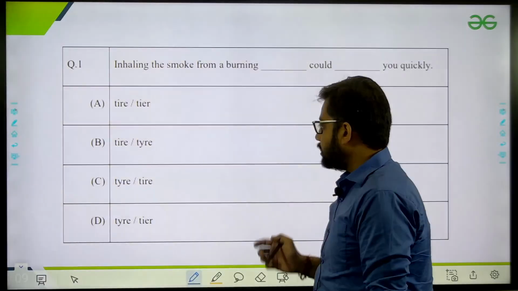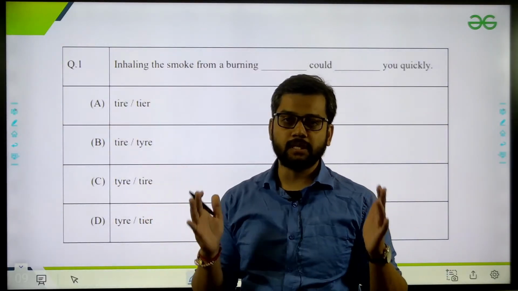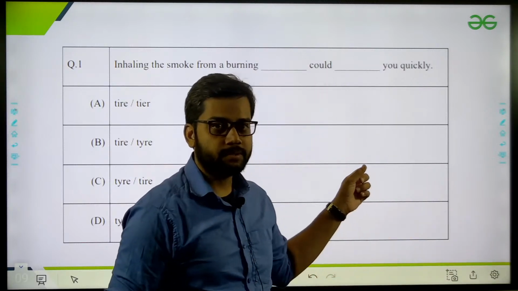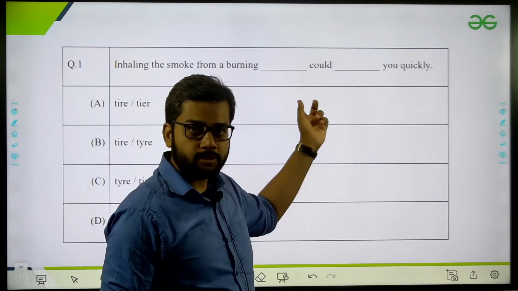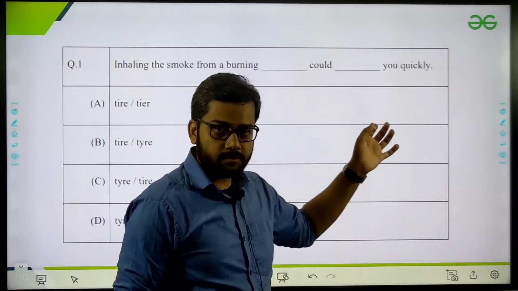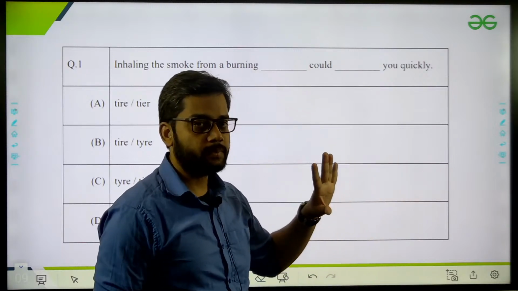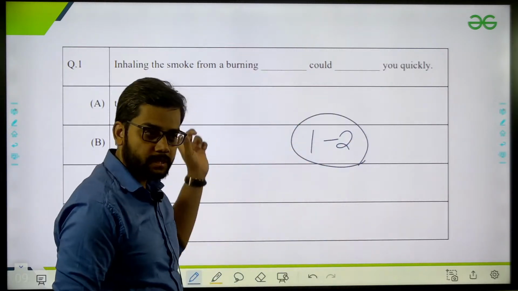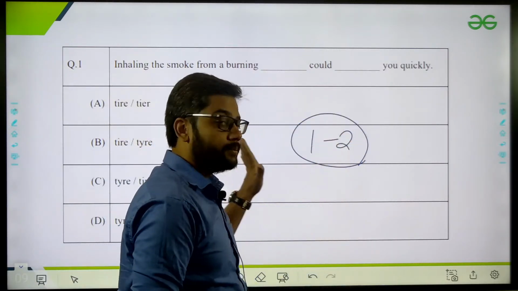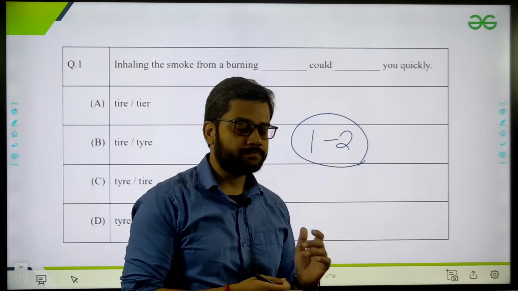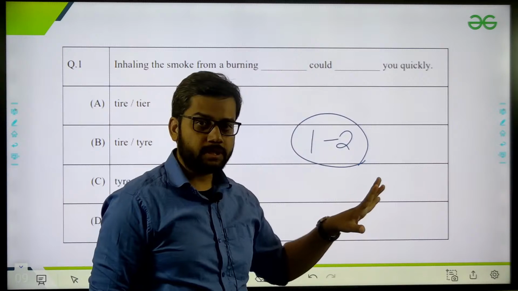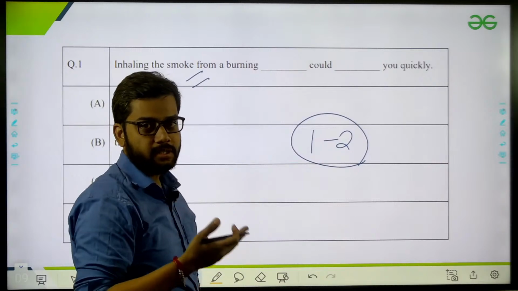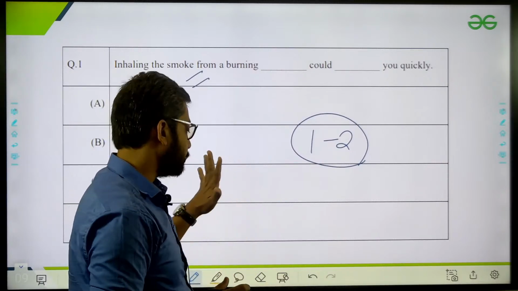Now, I have picked the last 10 years' question papers, okay, and I have seen that every year 2 questions are coming on this pattern. These questions are from 2020, okay. So you can check the previous year papers. Every year 1 to 2 questions are coming on the same pattern. Now you just tell me how you are going to solve this. Is there any specific formula? No. You just read any paper, read the basic meaning, solve these questions from a test series or anything like that. You can understand this question and easily solve it.